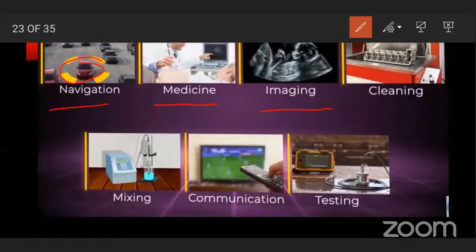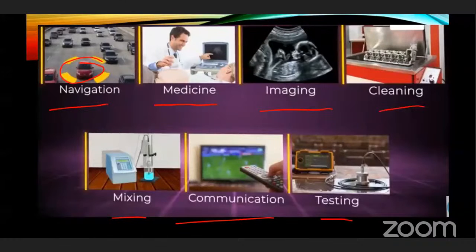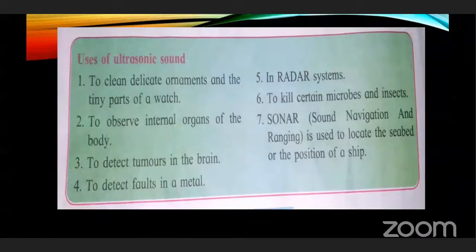Ultrasonic sound is used in cleaning, meaning small and delicate ornaments are cleaned by this ultrasonic sound. It is also used in mixing, communication, and testing. We will see in depth which are the uses of ultrasonic sound.